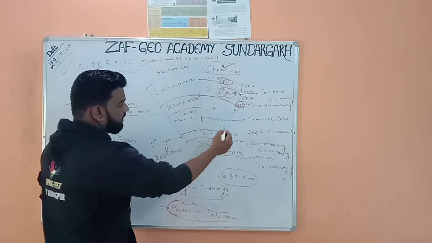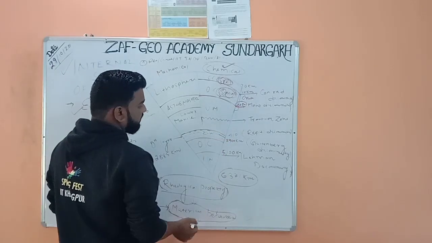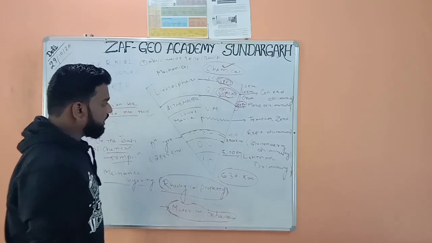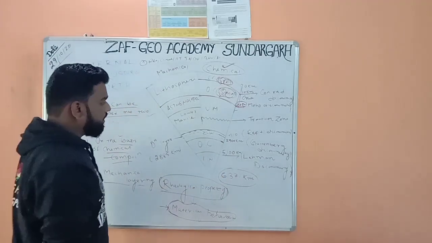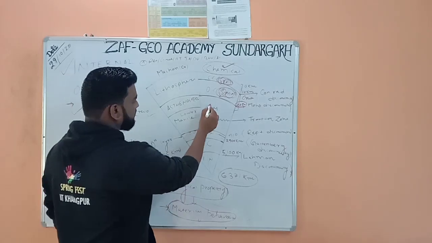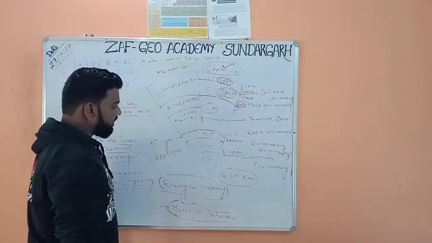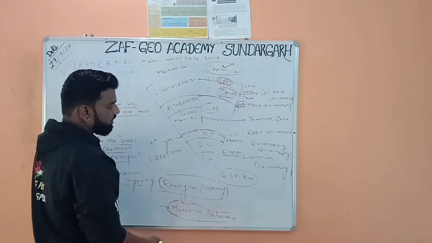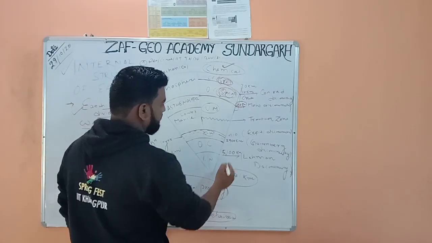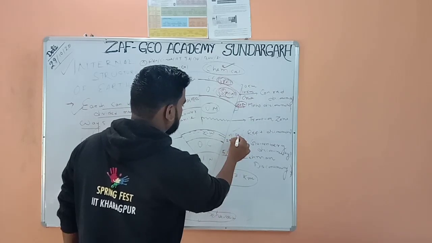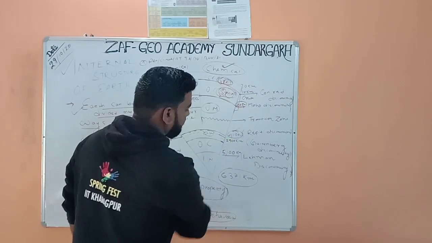Now from 33 kilometer to 2900 kilometer, it is called mantle. Mantle is also divided into two parts, upper mantle and lower mantle, and the boundary between them we call the repetti discontinuity, located at somewhere 410 kilometer.